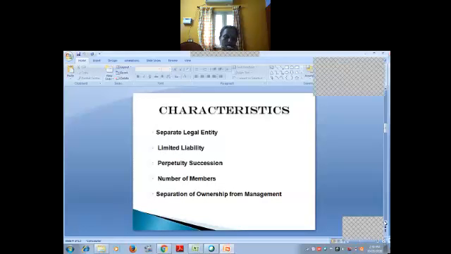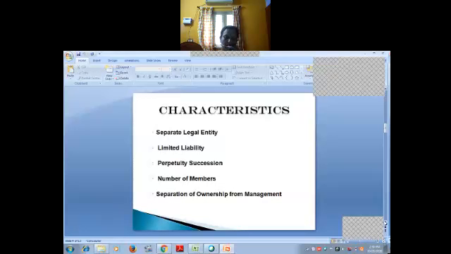It is capable of owning property, incurring debt, and borrowing money, employing people, having a bank account, entering into contracts, and suing and being sued separately.